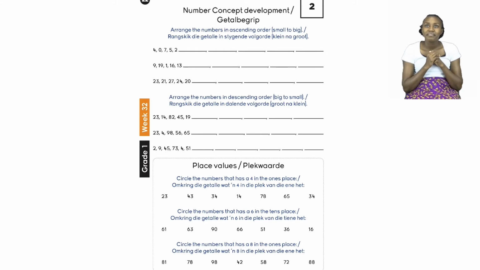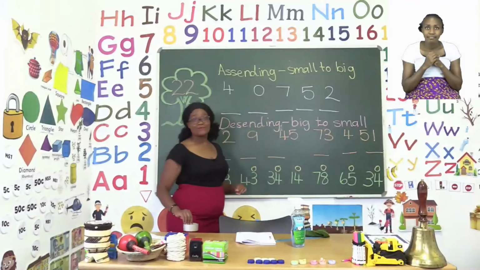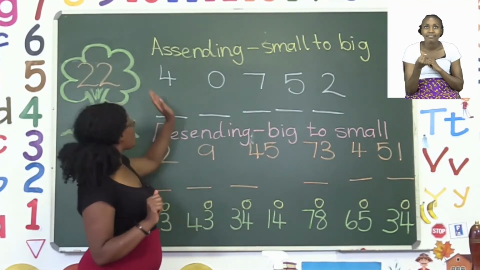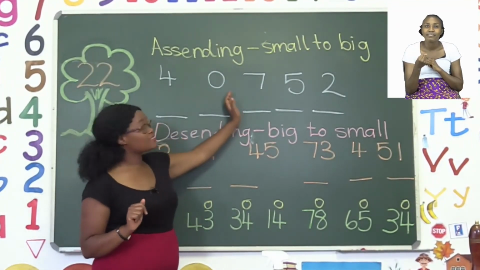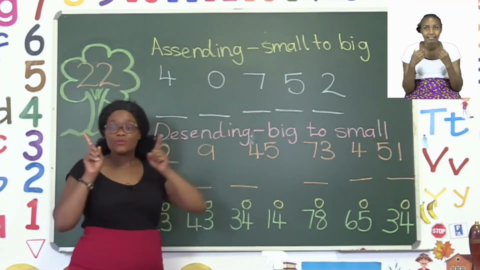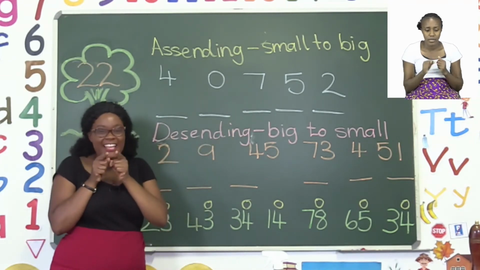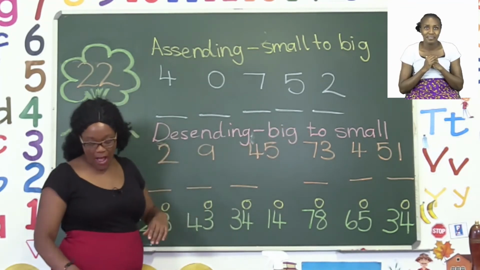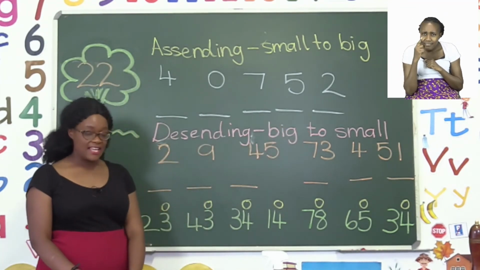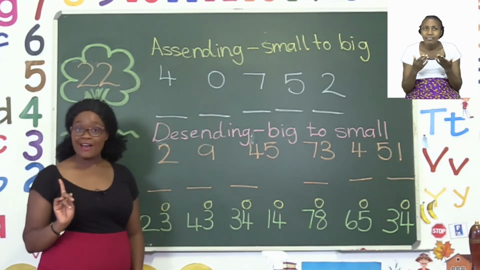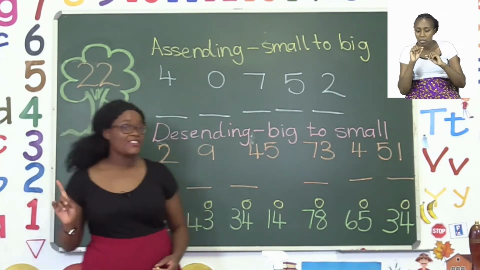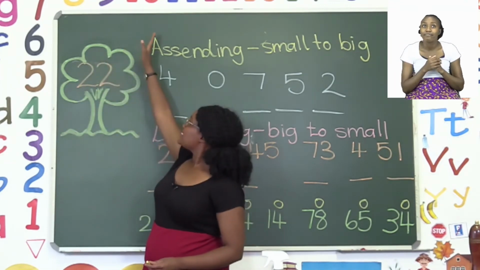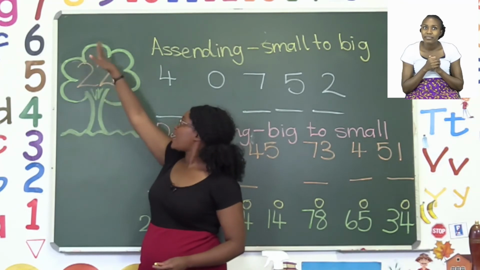Let's take a look at the board. Now, as you can see, I have my numbers just like you on the board, except for this one now, we are going to have our numbers starting with the first one, and we're going to move from small, yes, to big. Now, the one thing that's going to help us do all of that is if we use our number lines. Now, as you can see, our number lines are here across and down, or rather up and across.